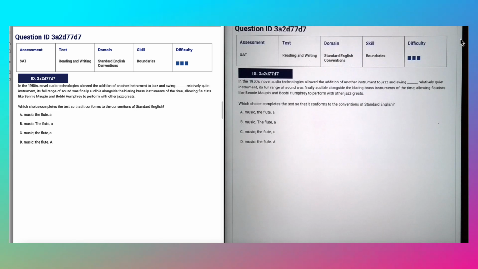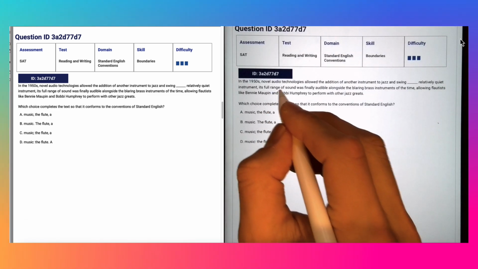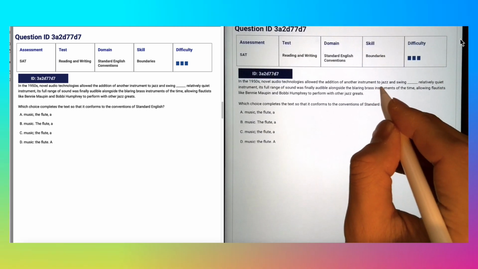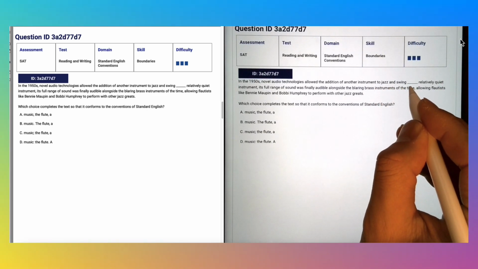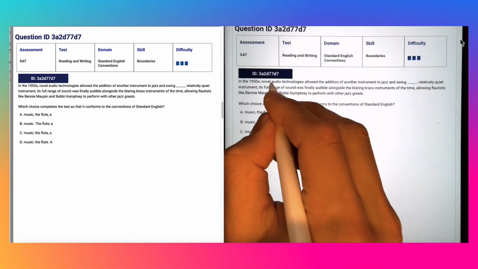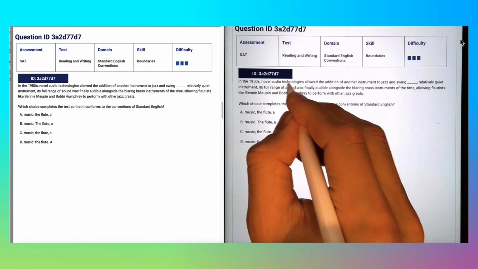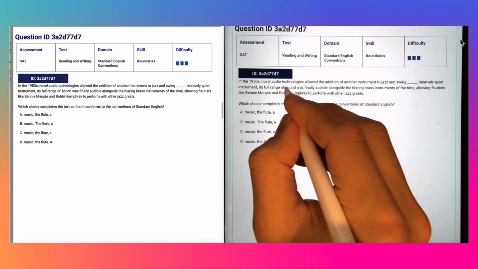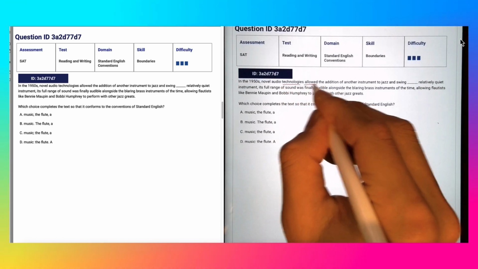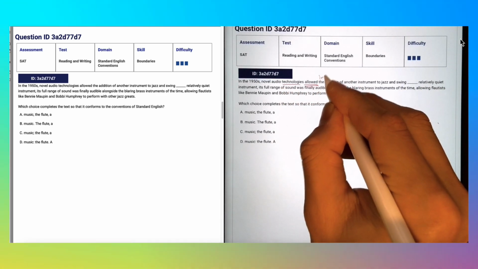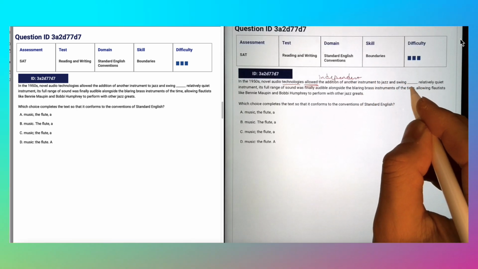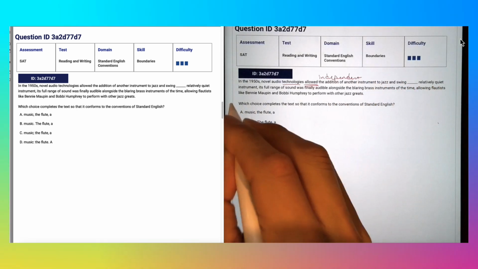Let's get into it. In the 1950s, novel audio technologies allowed the addition of another instrument to jazz and music, blank. So I'm going to note that we have a subject and verb: technologies allowed. So we have an independent clause here. And then a blank, a relatively quiet instrument.